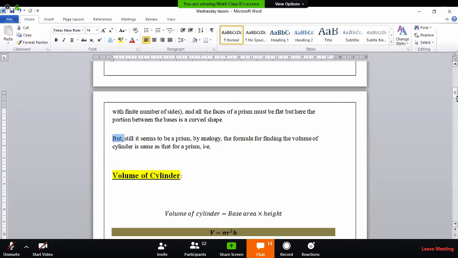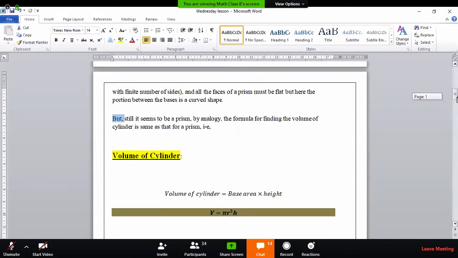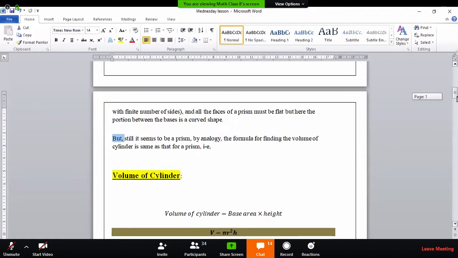So if we are interested in finding the volume of a cylinder, we will use the same formula as we use for the prism. Recall that the formula was base area into height. The same formula we will use here for finding the volume of the cylinder.